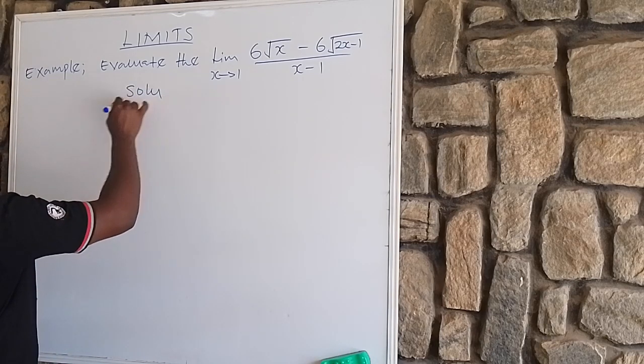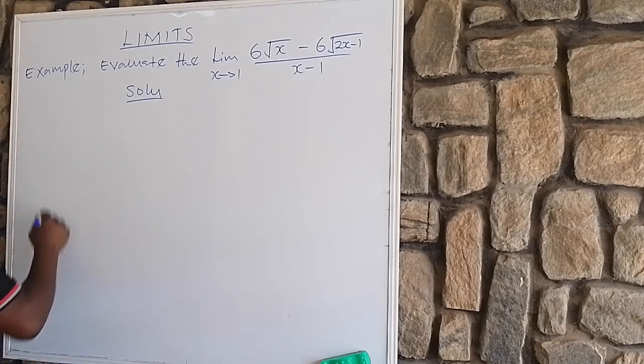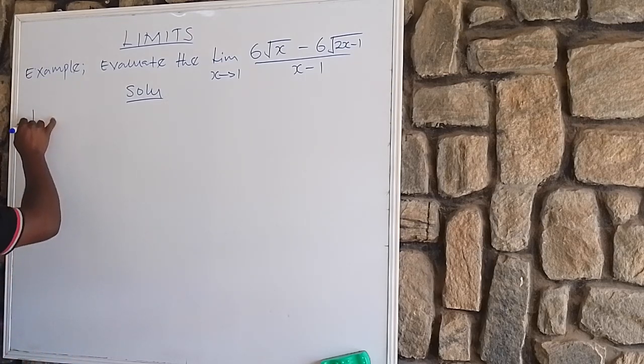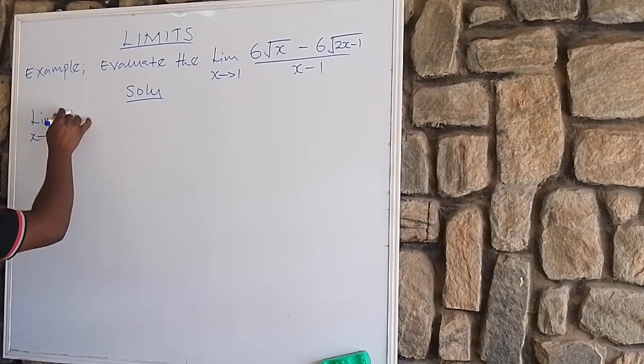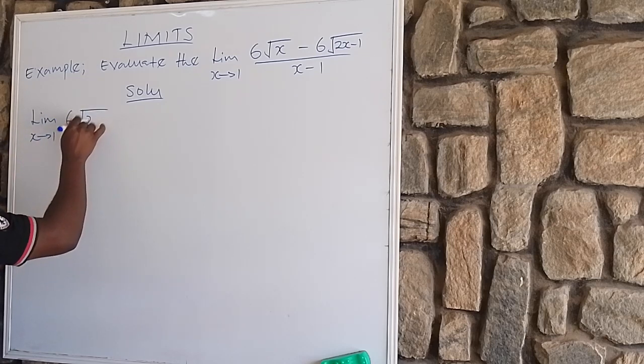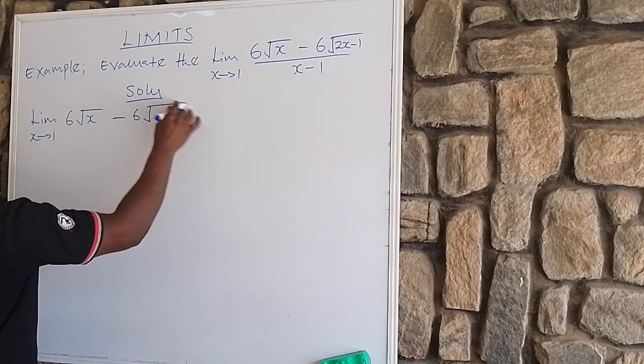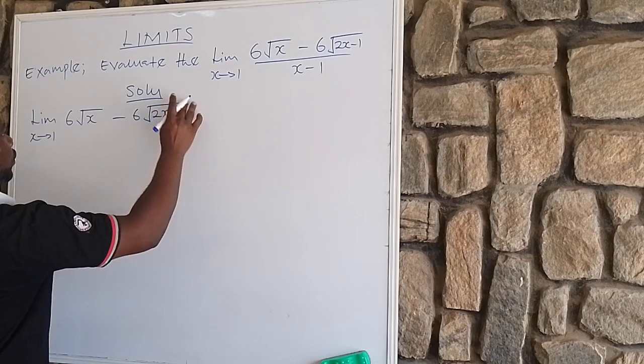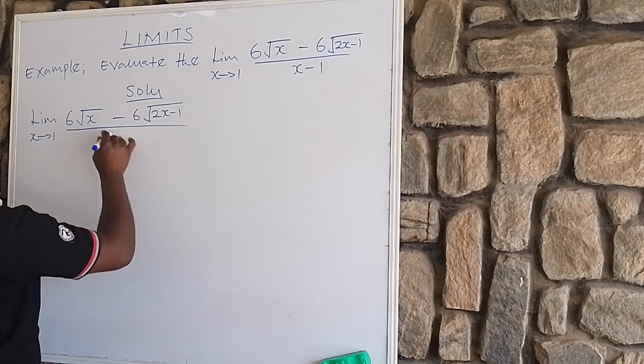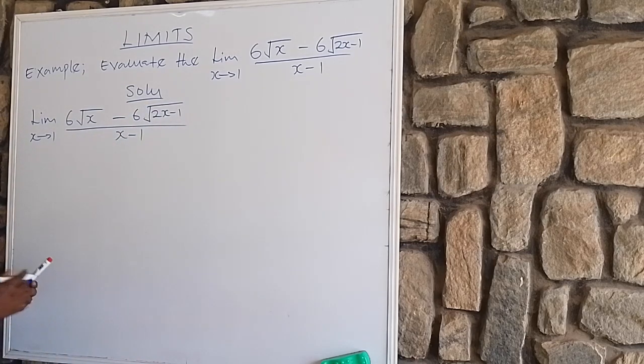Let us write the solution. Limit as x tends to 1 of 6x root x minus 6 root 2x minus 1, all over x minus 1.